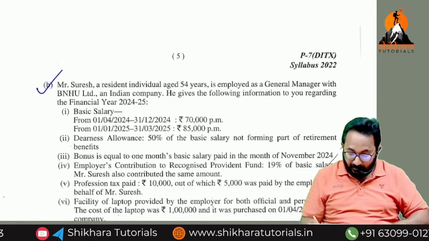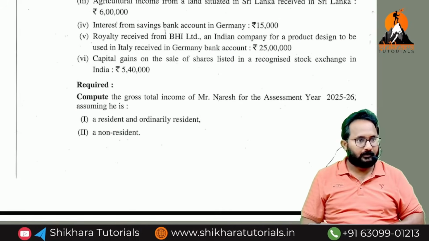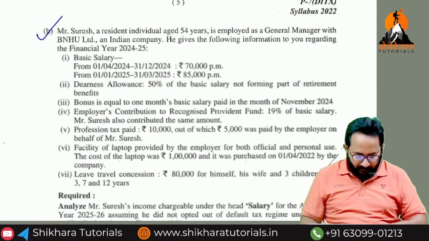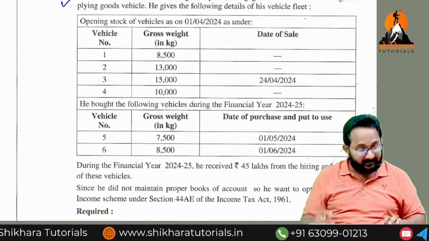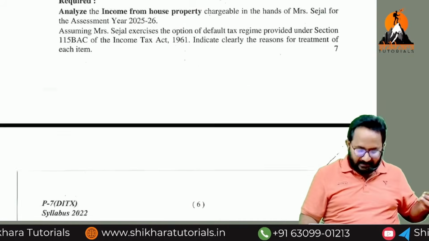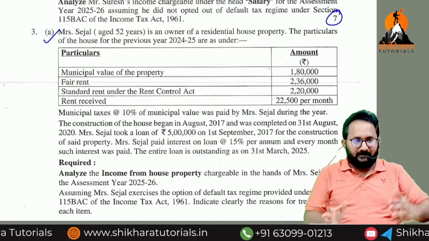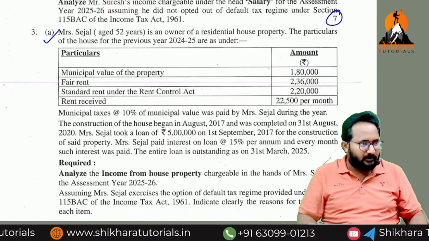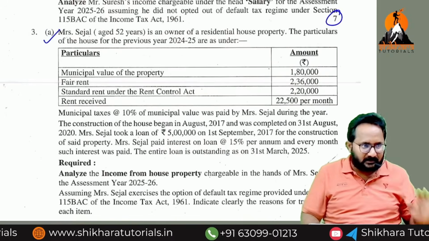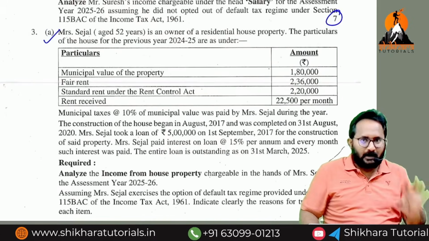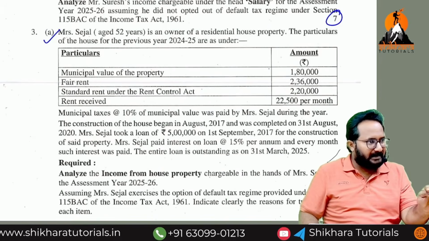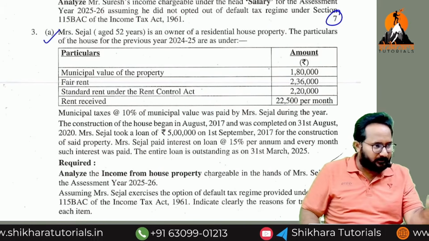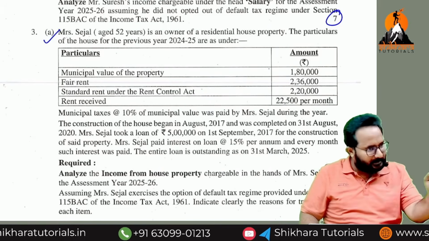Each question carries how many marks? 7. Then 3A, 7 marks DT, 3B, 7 marks DT. Maybe while you are seeing this, this is the length of the questions they have given. These are very easy questions. If you were absent for any session or any part of the class, maybe that particular chapter will be difficult for you.